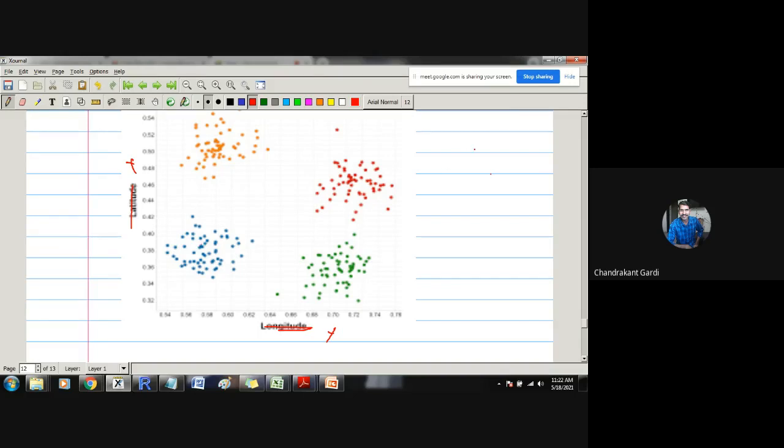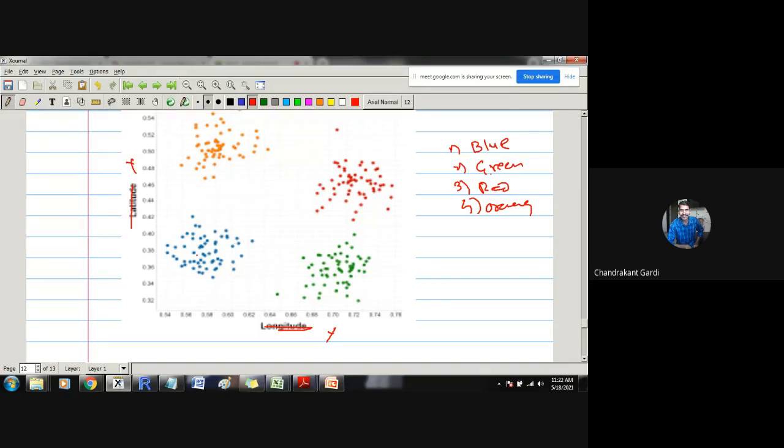Suppose there is some classification in the population as blue, green, red and orange. These are the class labels. Suppose we have, say, 200 observations with class labels blue, green, red and orange, and this is the scatter plot of those observations.